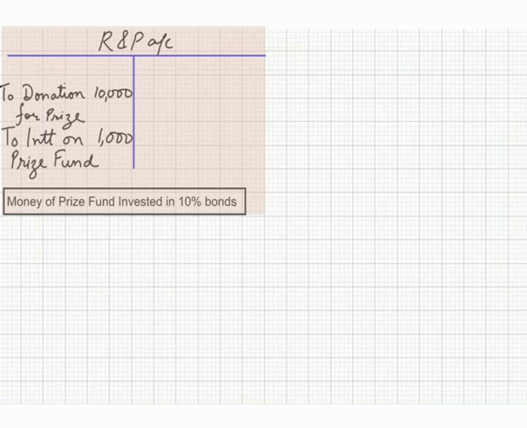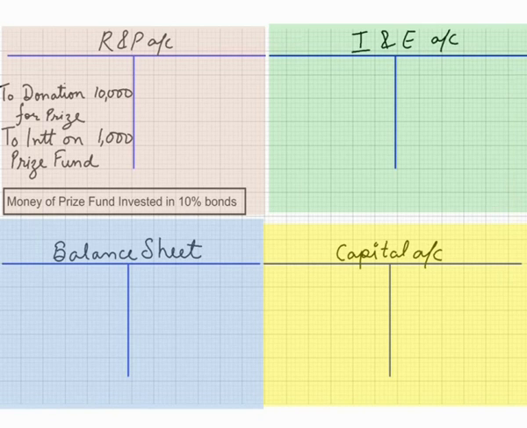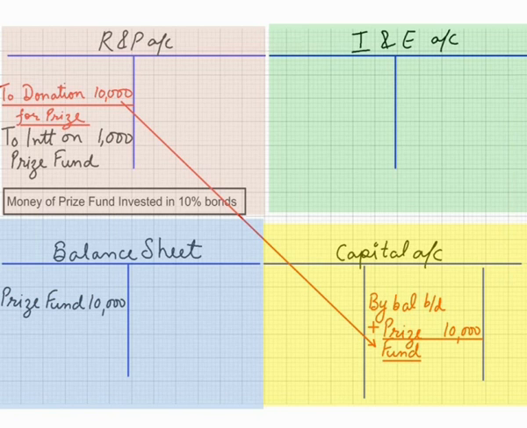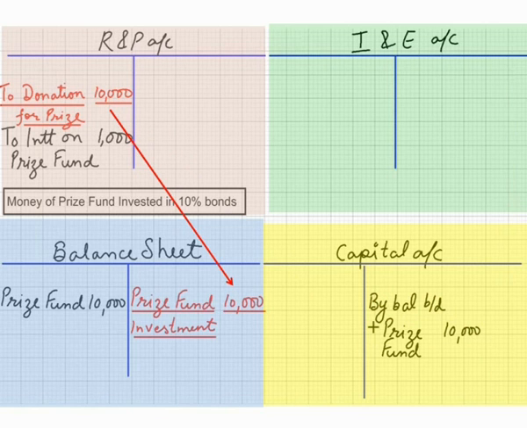So in the income and expenditure account, you cannot write down anything on credit side because any specific donation cannot be treated as income. It will be capitalized. So on liability side, we'll write down prize fund. One more option is there that you can add to the opening capital because it's a specific thing. So please don't try to add it to the capital or don't try to transfer to the capital account. It should be a separate item. Prize fund 10,000 rupees, and on asset side, because this money has been invested, a new investment, 10% prize fund investment, will be rupees 10,000.